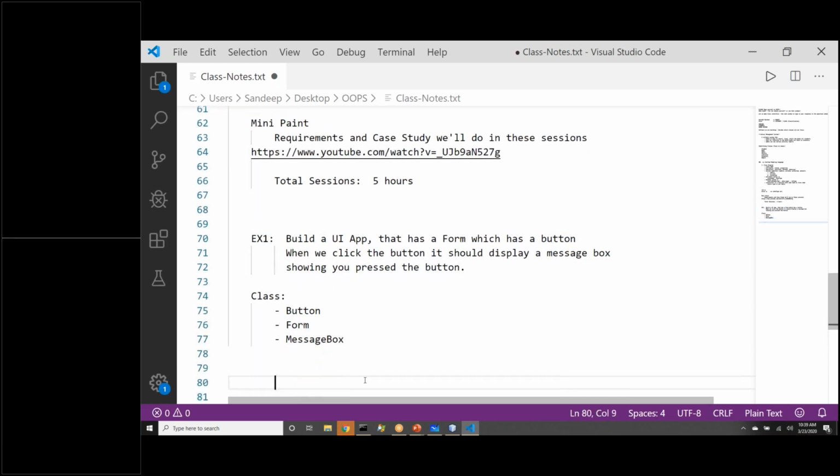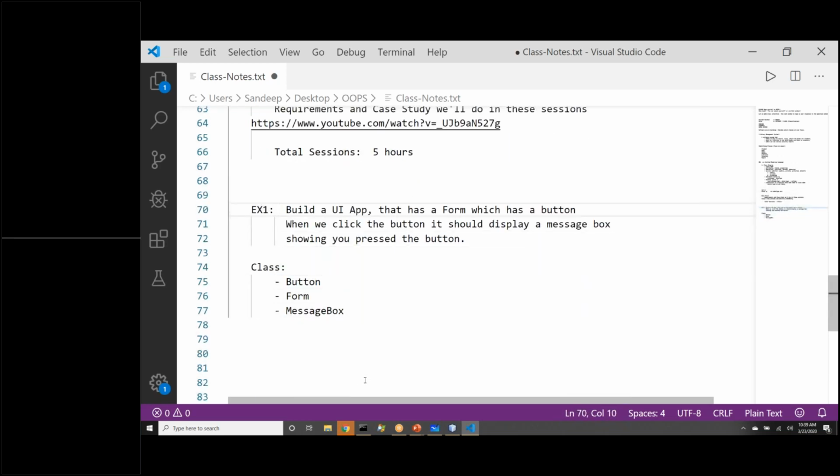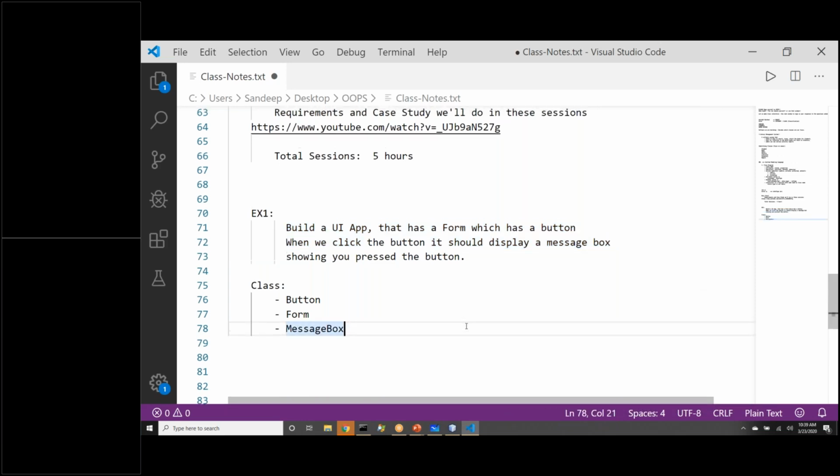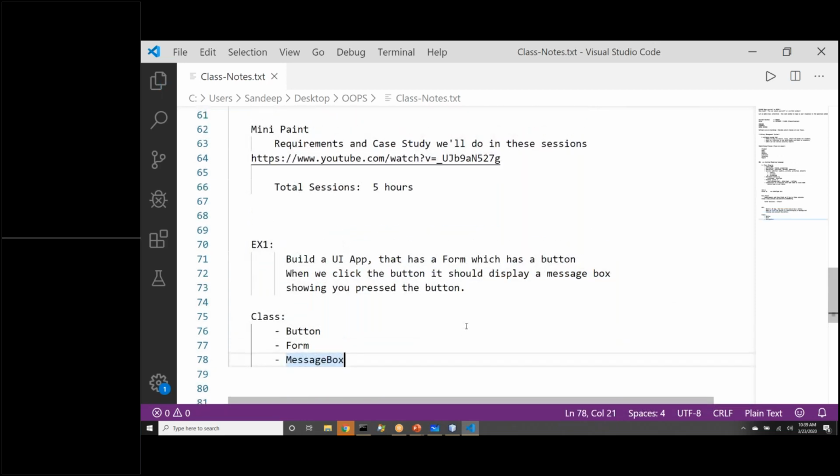Right. So I also want to make sure that whatever you are learning, you are not learning anything wrong. So we are focusing on the problem statement. Okay. So Hari Prasanna says, sir, why is form a class? Good question. Earlier I said when we are identifying classes, we identify by focusing on noun.